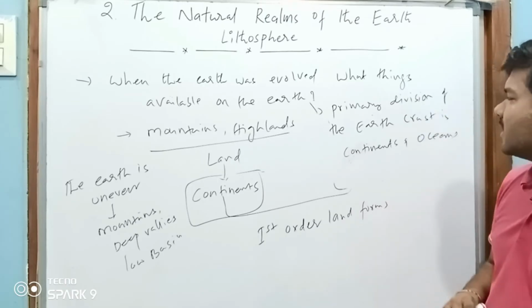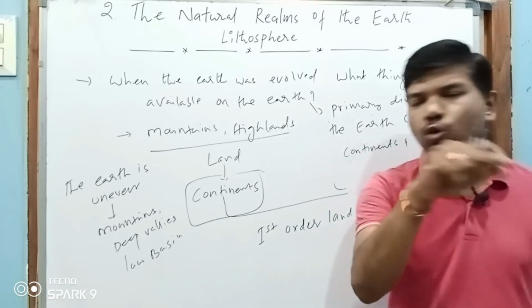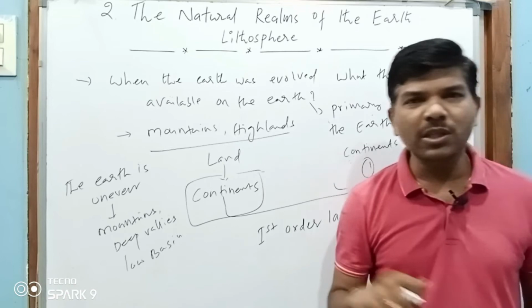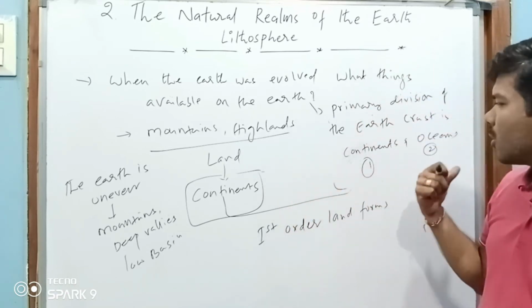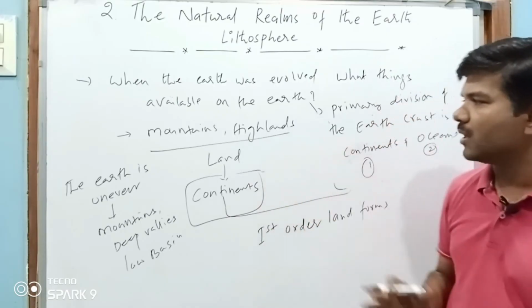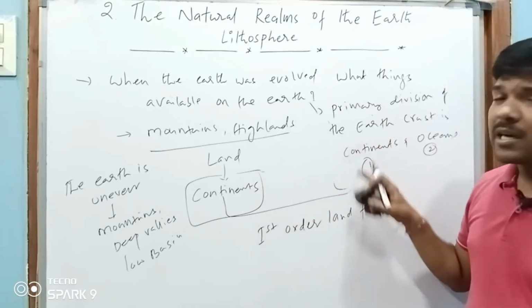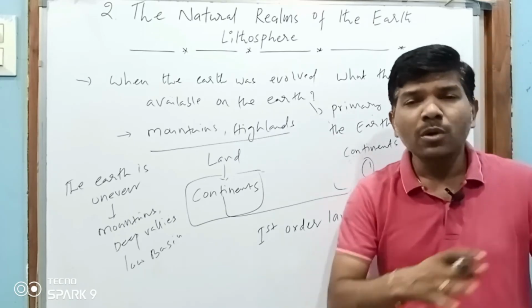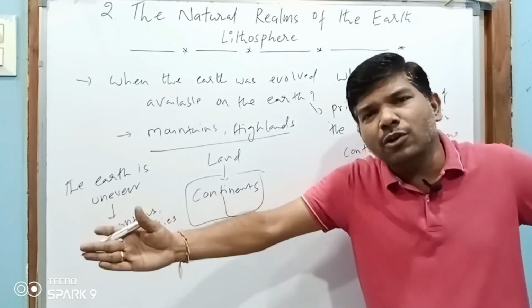The earth is divided into two parts, one is continent and the second one is ocean. These are called first order landforms. Very important, because there are continents on the crust and oceans also on the crust. So the crust was divided into two.